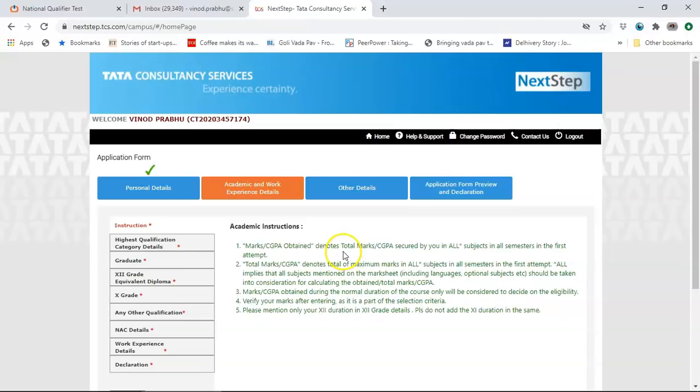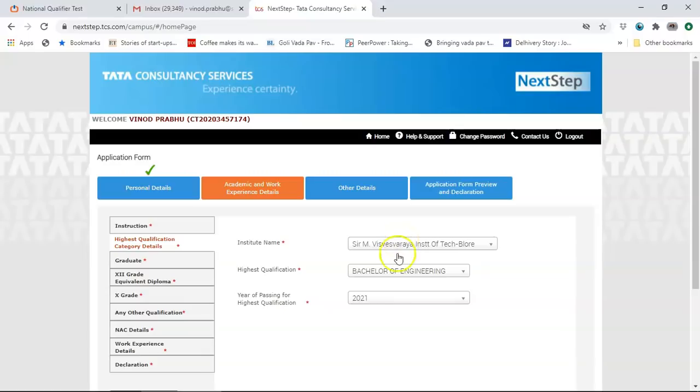Here, marks obtained denotes marks in all the subjects in all the semesters in the first attempt. Total marks denote total of maximum marks in all the subjects in all the semesters. CGPA obtained during normal course will be considered to decide on eligibility. Verify your marks before entering as it's a part of the selection criteria. Please mention only your 12th duration in 12th grade details. Please do not add 11th standard marks. So that you click on this.